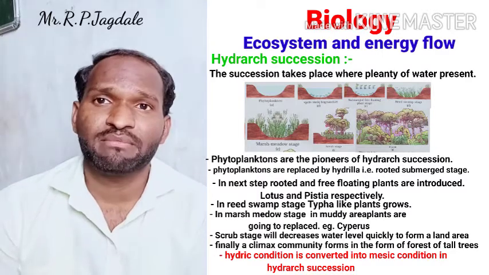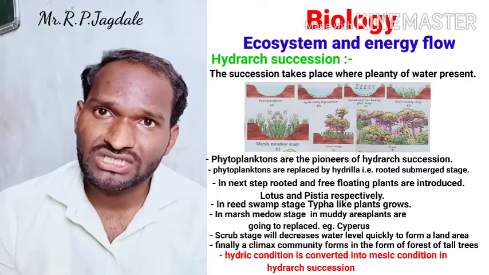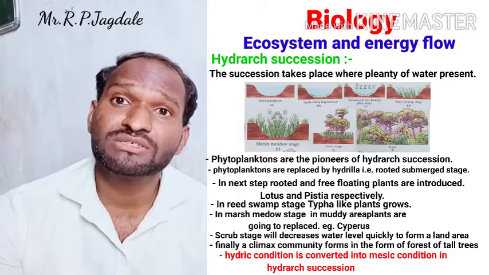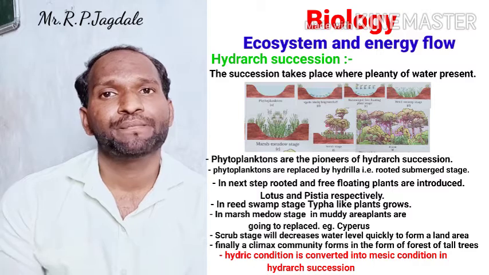This is about the primary succession. Secondary succession and some environmental ecosystem services we are going to see in the next lecture.